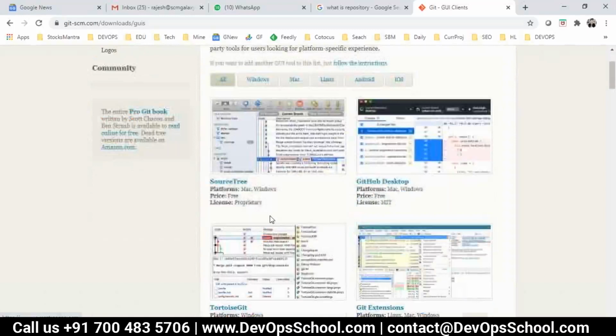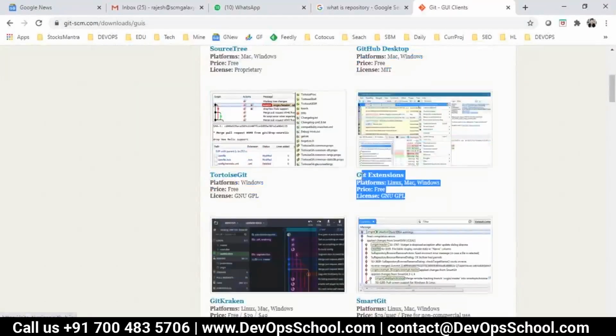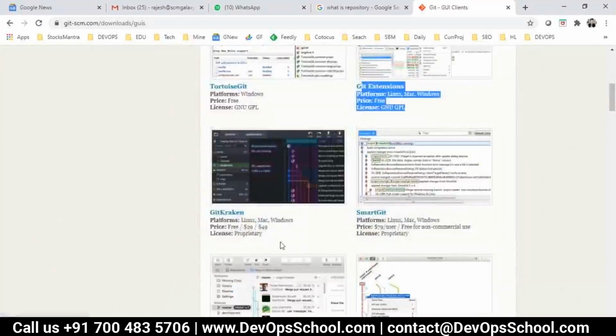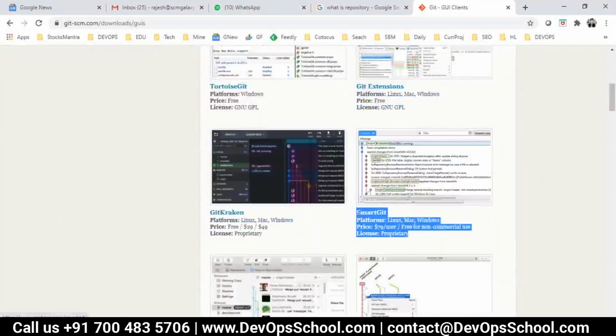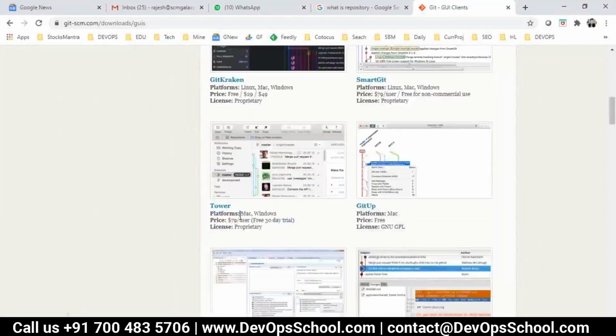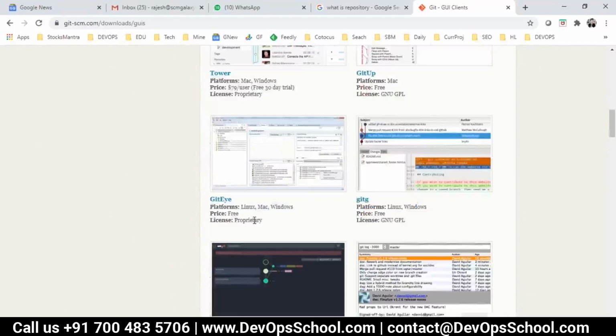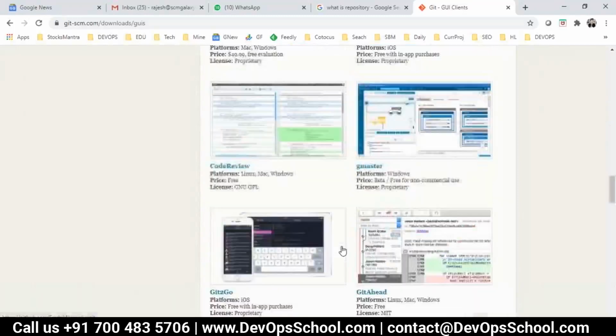So source tree, GitHub desktop also you have it, Tortoise Git, Git extension, Git Kraken. I have not used it. No time for all this stuff. Smart Git, Tower. By the way, this is paid actually. Very costly. $79 per user. GitUp, and so many tools are there.